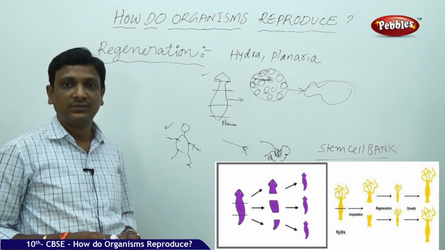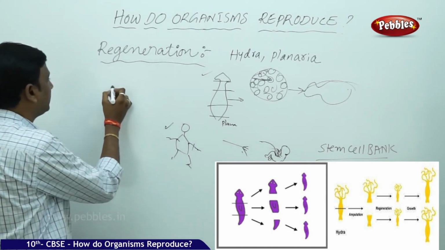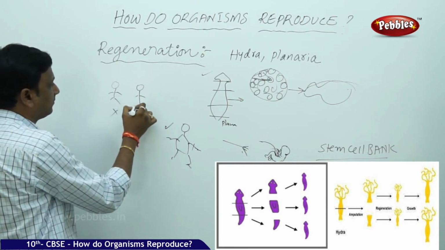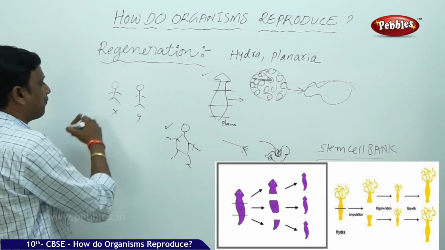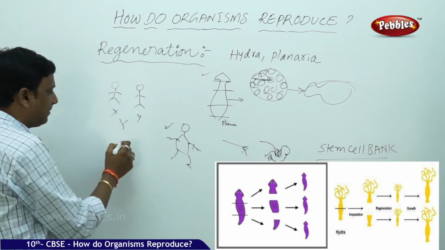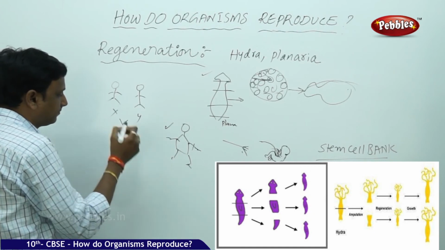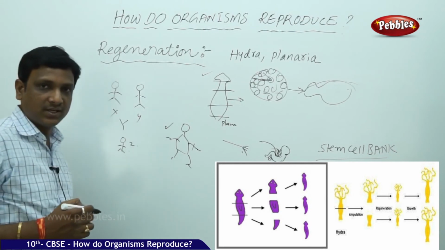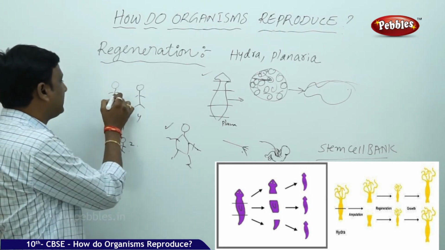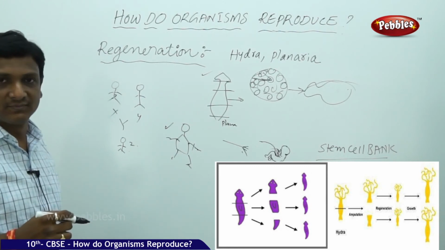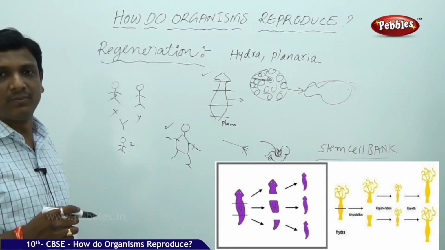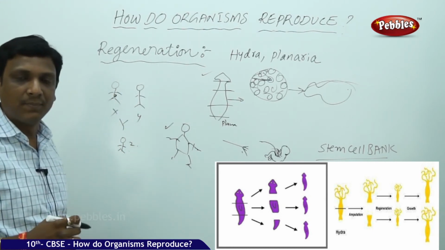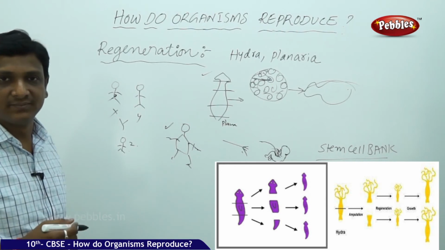How? For example, there is a person called X and Y. So, father X, mother Y. They have a baby called Z. When Z is born, his umbilical cord is preserved. When there is a problem with X's liver, the father's liver got damaged, he needs a part of liver to be transplanted.